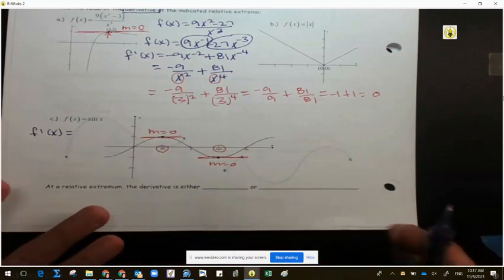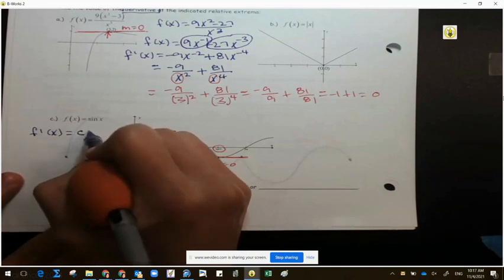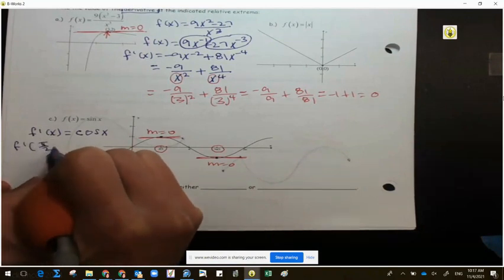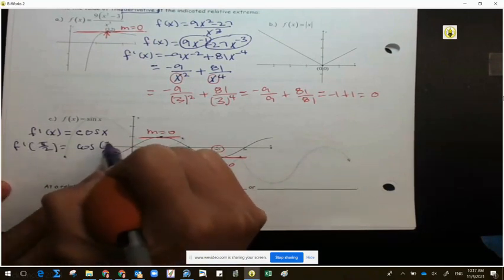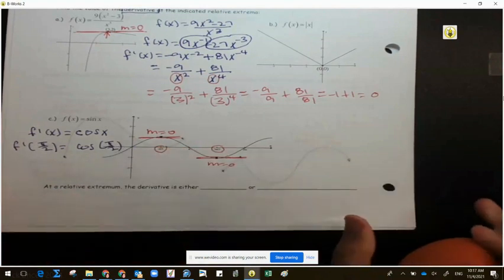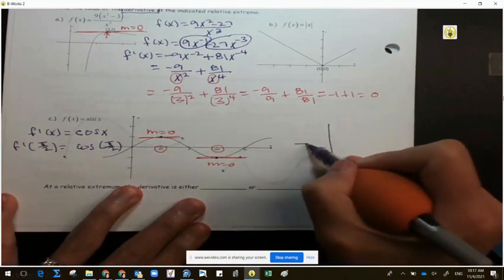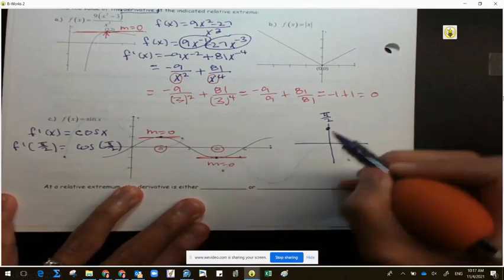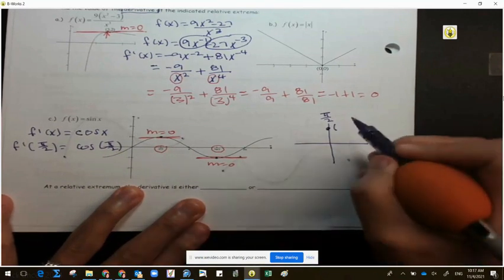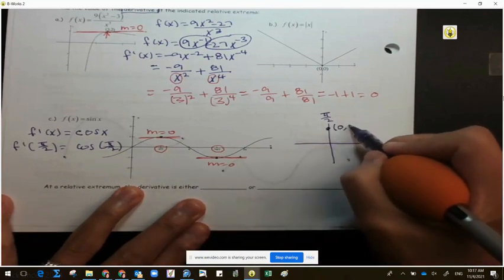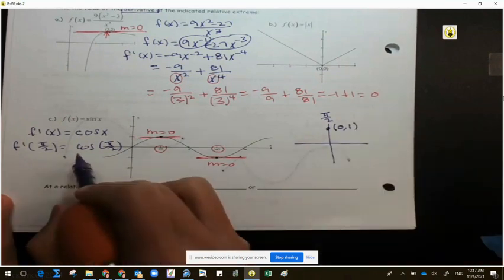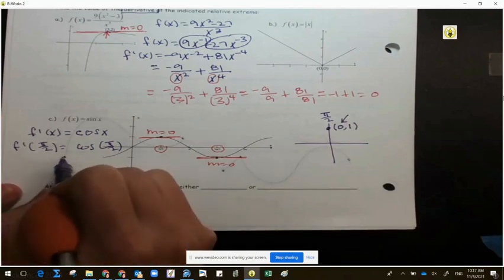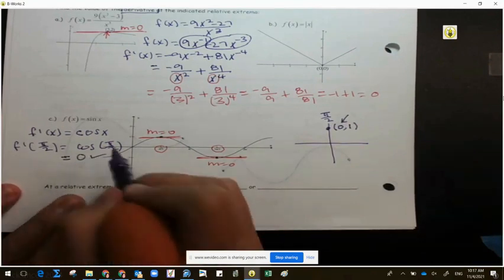What is the derivative of sine? Cosine of x. So when I plug it in, f prime of pi over 2 first. Cosine of pi over 2. So let's go over to the right side and make our quadrantal. Pi over 2 is 90 degrees. Put a dot on our unit circle. The ordered pair of this is 0, comma what? 1. Cosine is adjacent movement. Isn't the adjacent movement the x movement? So we know cosine of pi over 2 is 0, and I just proved my point.